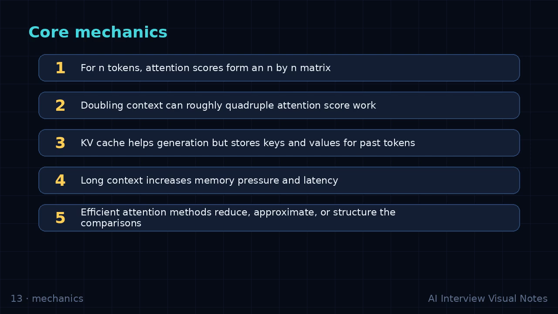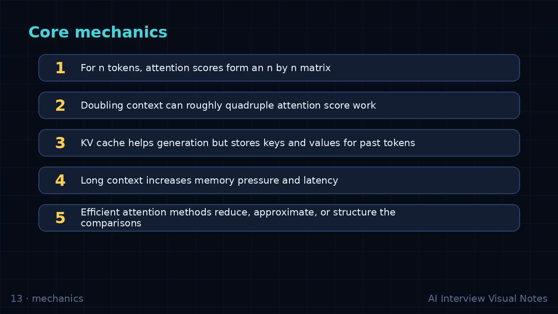Common traps. Do not say long context is free because models support it. KV cache saves recomputation but consumes memory. Quadratic attention is not the only cost, but it is a major bottleneck. Sparse, sliding window, and linear methods trade exactness for efficiency.